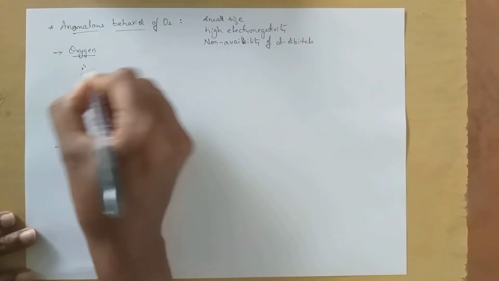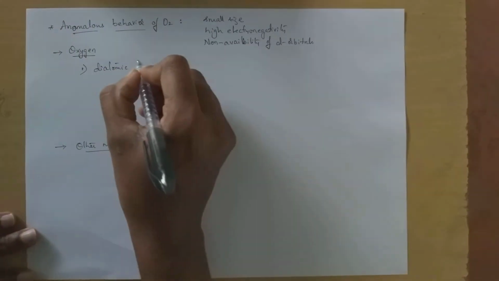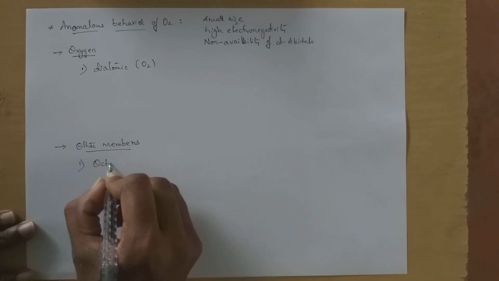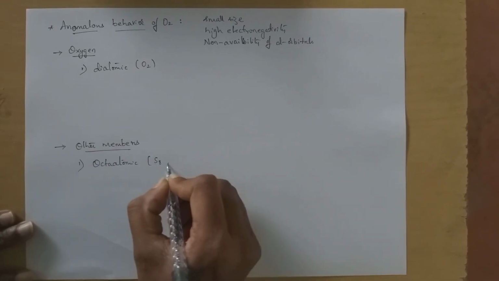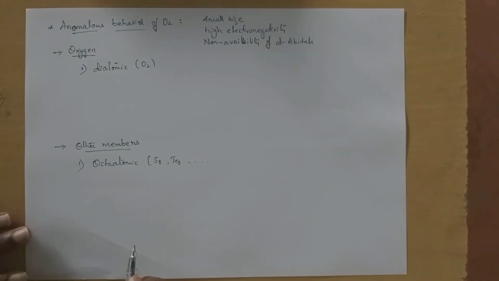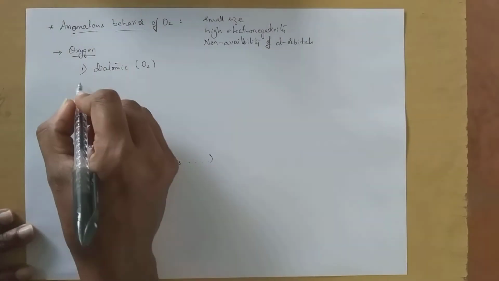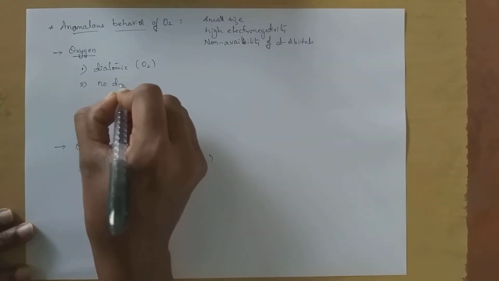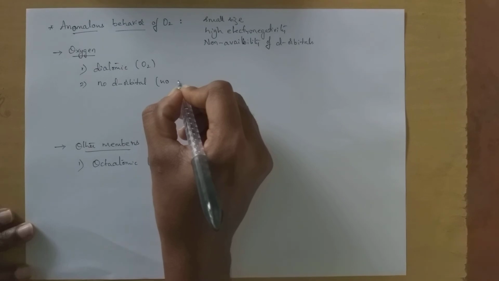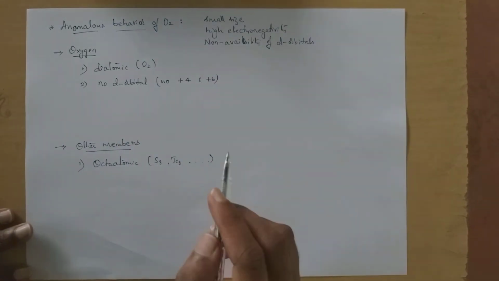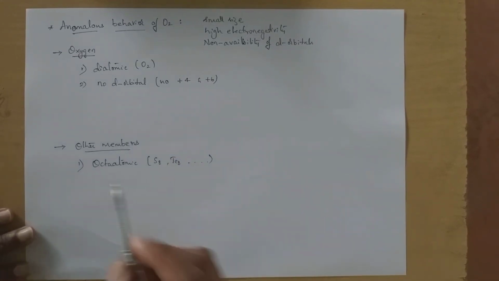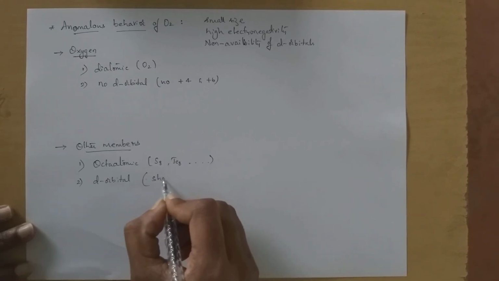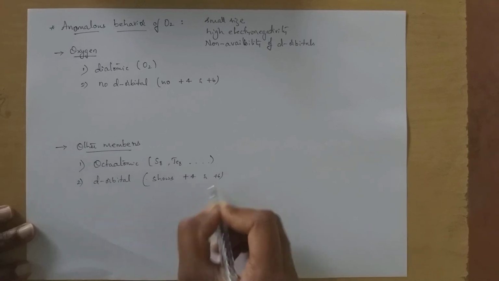Particularly oxygen is diatomic in nature, we represent it as O2, whereas other elements exhibit octa-atomic nature, for example S8, Te8 and so on. Next, in oxygen there are no d orbitals, so there is no formation of d orbitals, hence it does not show oxidation states +4 and +6, whereas the remaining elements have d orbitals and show oxidation states +4 and +6.